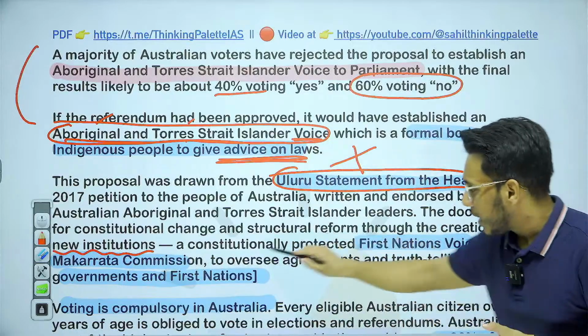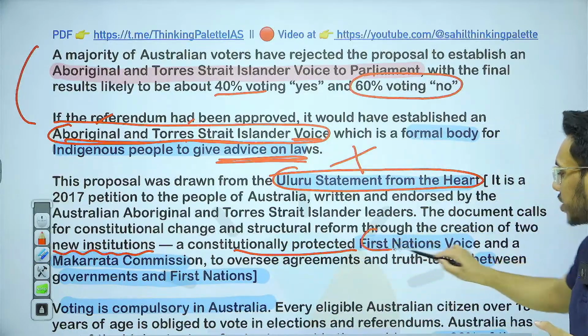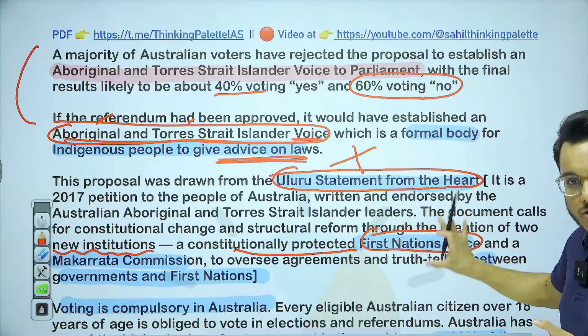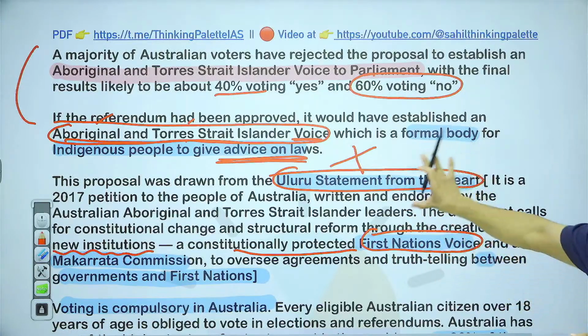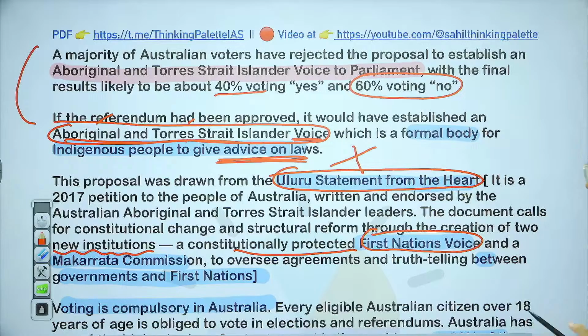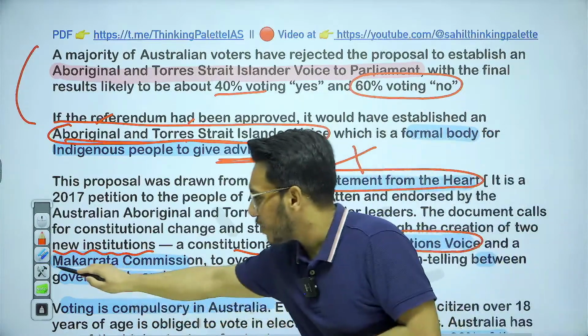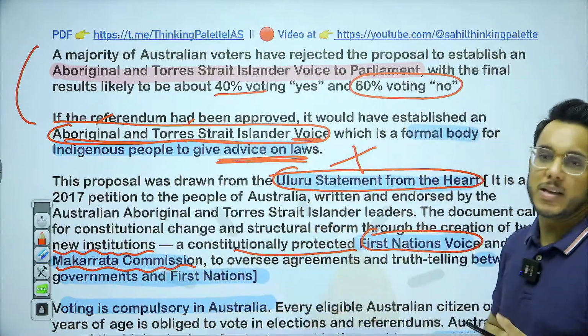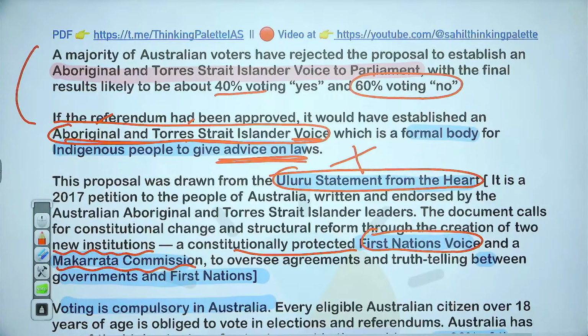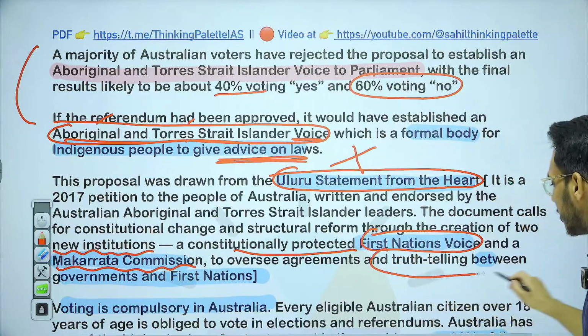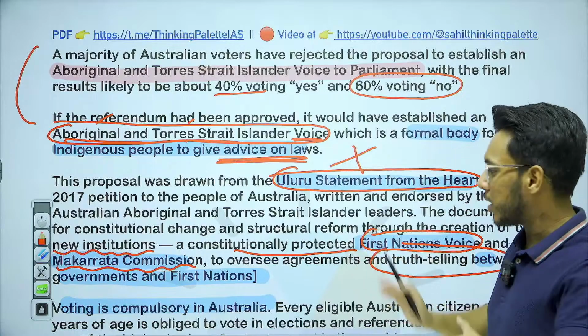Number one, a constitutionally protected First Nations Voice, a dedicated body to recommend laws for these people. And secondly, the Makarrata Commission, to oversee agreement and truth telling between government and First Nations.